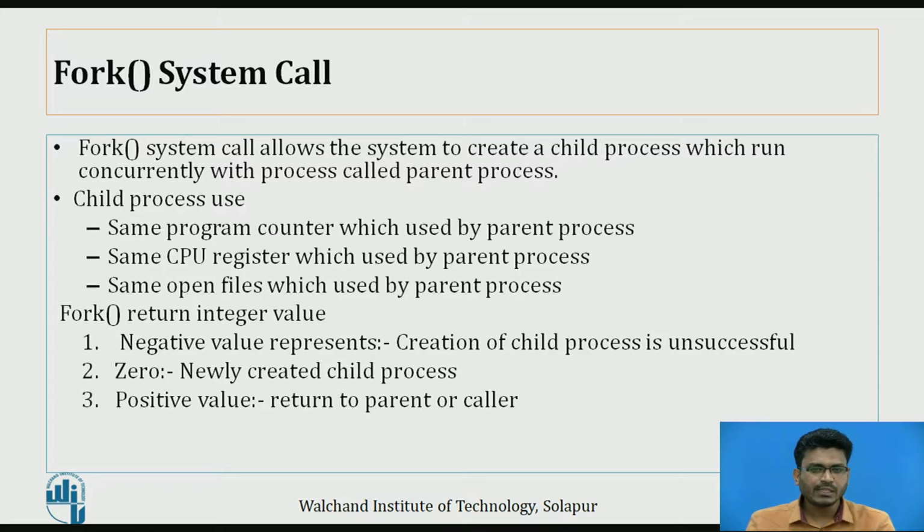When we execute this fork system call, it returns an integer value, and each integer value has some significance. If the fork system call returns a negative value, it means the creation of the child process was unsuccessful. If it returns 0, it means it is the newly created child process. And if it returns a positive value, it is returned to the parent or the caller.